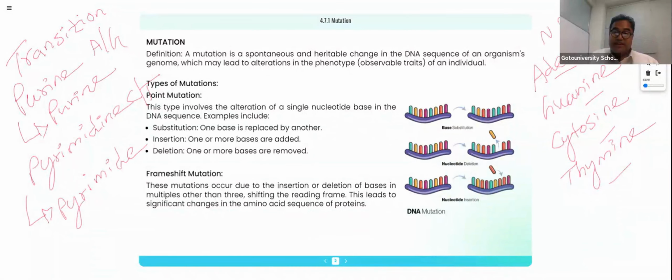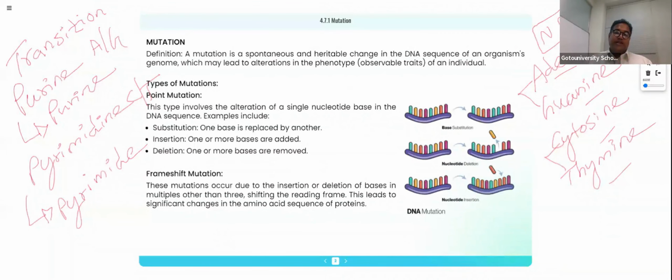So we should be very careful when writing the information in your answer script, right? So A and G are purines, and C and T are pyrimidines. If a purine is replaced by some other purine, or a pyrimidine is replaced by some other pyrimidine, then it is called transition point mutation. That is exclusively for one particular point mutation.